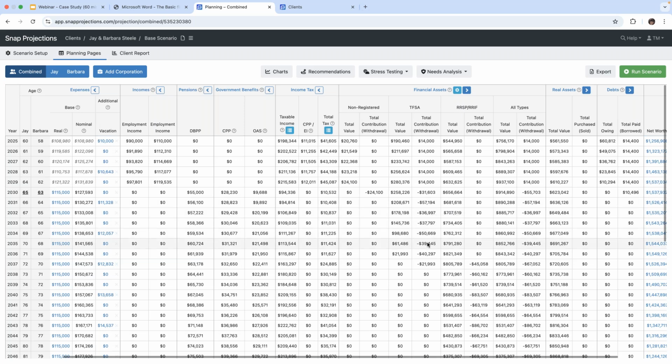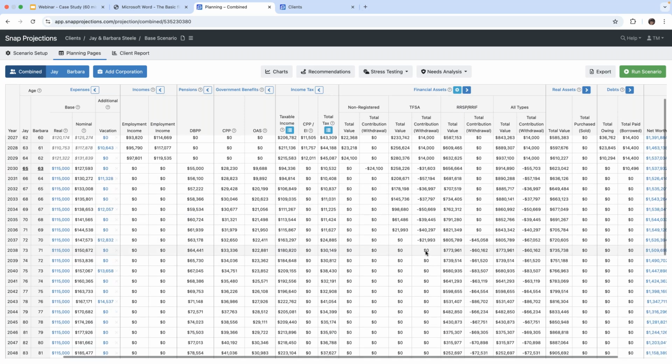And then you will see that at age 71, well, I guess we can tell that they had to convert their RSP to a RIF before age 71. Looks like they did a little earlier because we start seeing withdrawals from the RIF at age, oh no, okay, sorry, I was not looking at this right. Yeah, so at age 71, we are converting, at the very least, Jay's RSP to a RIF. And then at age 72, we start seeing that he's got a withdrawal from his RIF of $45,058.